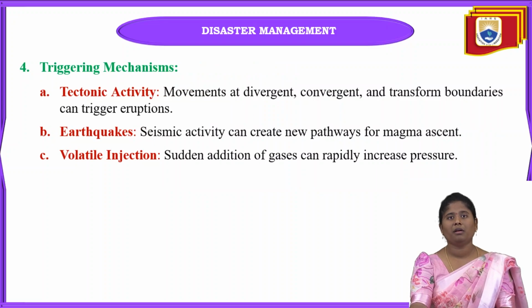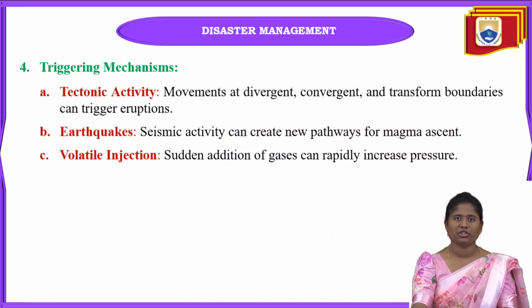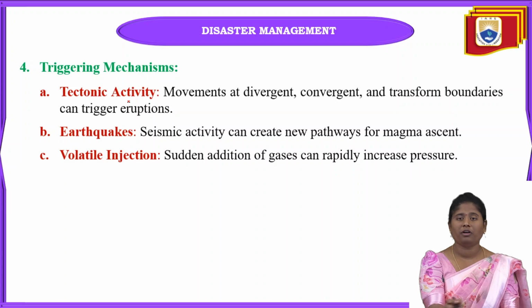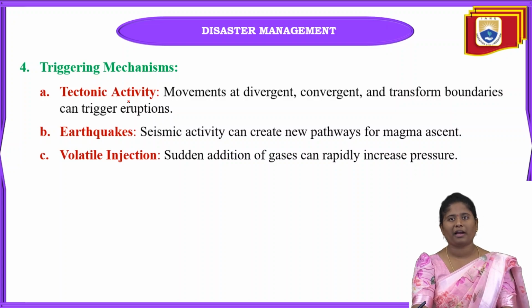And next one is triggering mechanisms, and here we already know that volcanoes can be formed due to earthquakes also. Why? Because in oceans, if earthquakes start, automatically volcanoes also start. That is one of the main causes of volcano formation. And coming to the first one, that is tectonic activity.